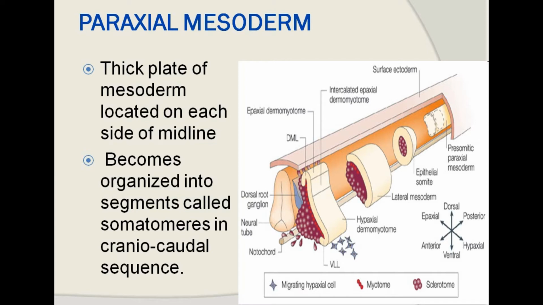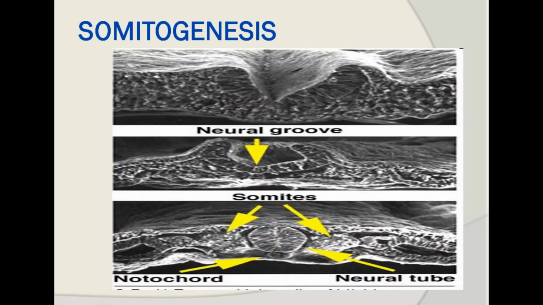Okay, so what is the paraxial mesoderm? The paraxial mesoderm is a thick plate of the mesoderm located on the midline. It is present on either side of the developing notochord and the neural tube. They organize themselves into segments in a cranial to caudal sequence. So first they appear in the cranial region, and then they appear in the caudal one.